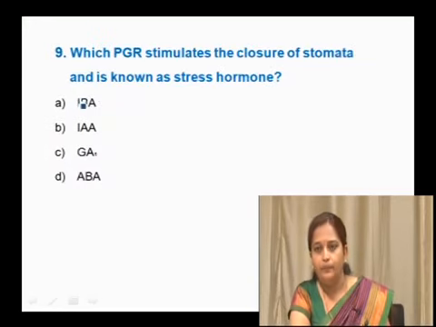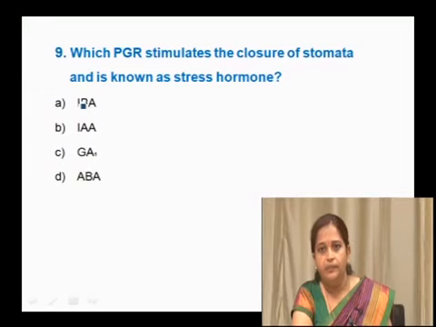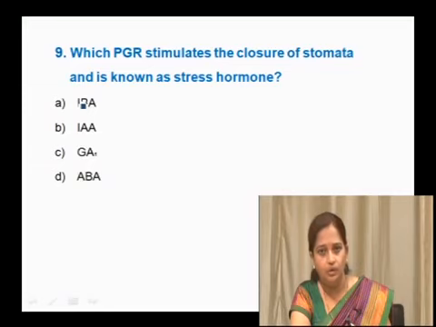Which plant growth regulator stimulates the closure of stomata and is known as a stress hormone? Whether it is IBA, IAA, GA3 or abscisic acid. To check the loss of water, the stomata have to be closed to prevent the loss of water, even during the day.